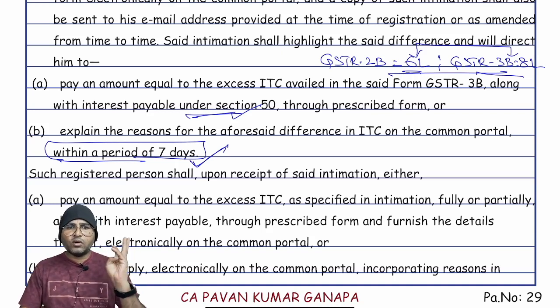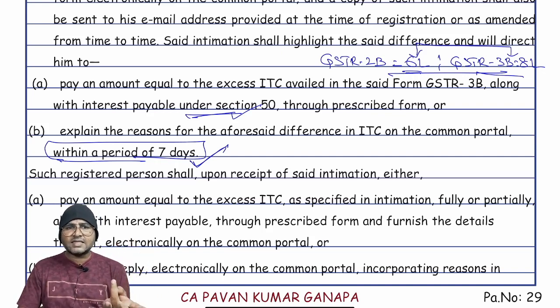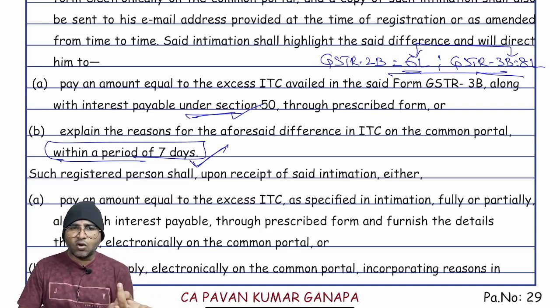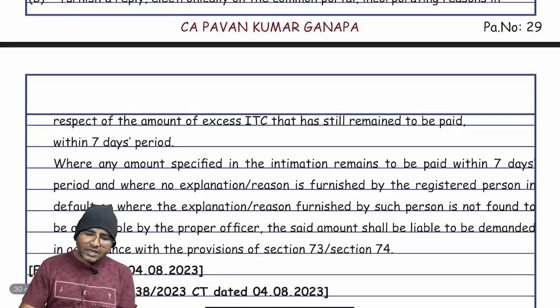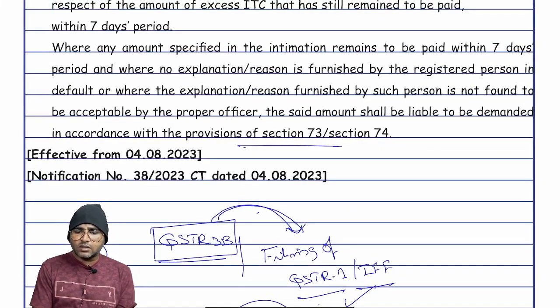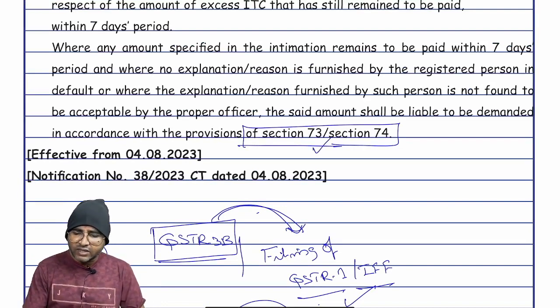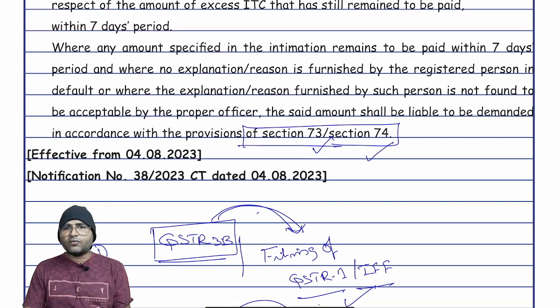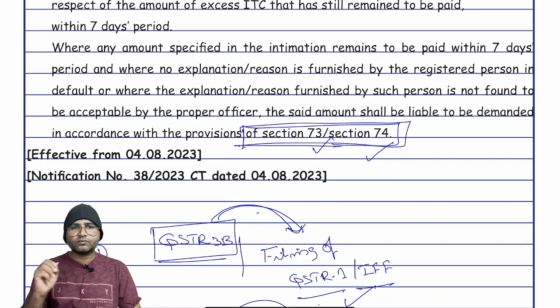Suppose you are not willing to give any response to the department. That is, you didn't provide any proper explanation to the department, number one. And number two, such excess ITC is not reversed or not paid. In such a situation, the department may start the recovery, or the department will serve the demand notice under section 73 or 74. If it is not a fraud case, 73. In case of fraud cases, 74. It will depend upon the case. Notice will be served. Are you clear?